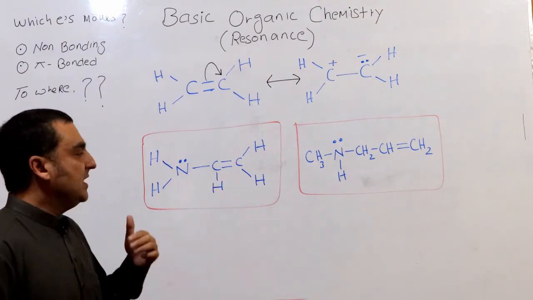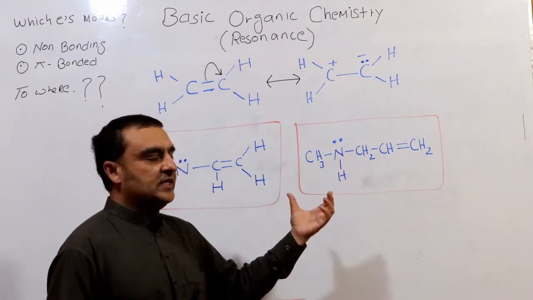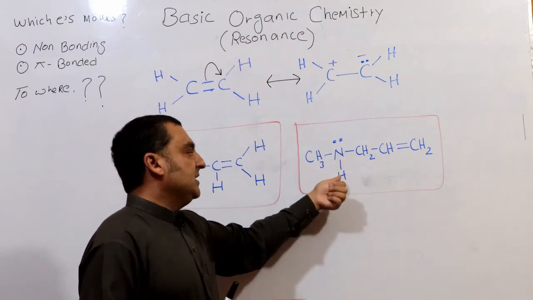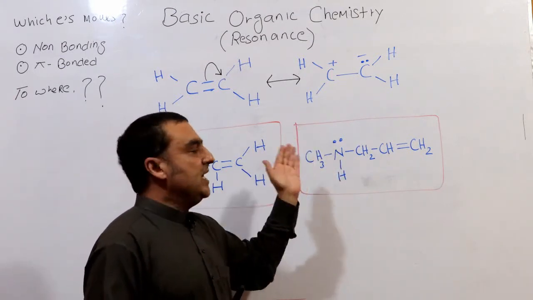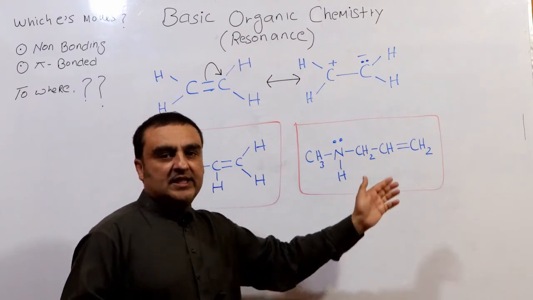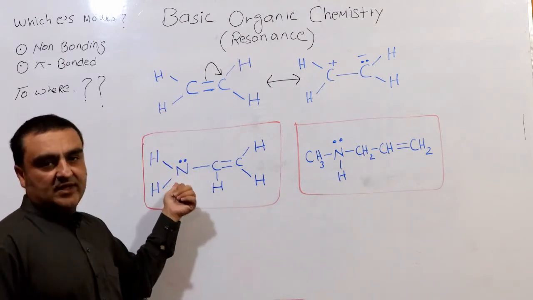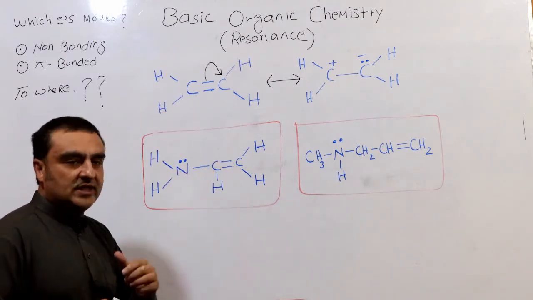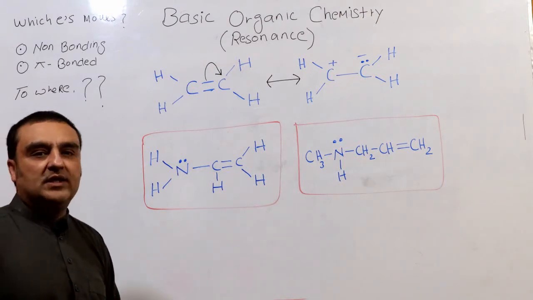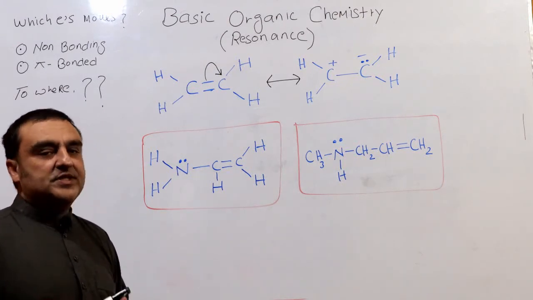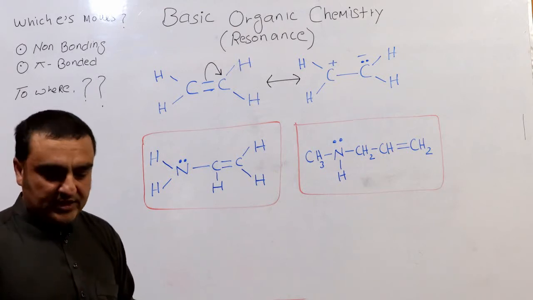Those molecules behave like amines, and they can also behave like alkenes, but they never behave like a pure amine or a pure alkene. So for this purpose we want to study resonance.